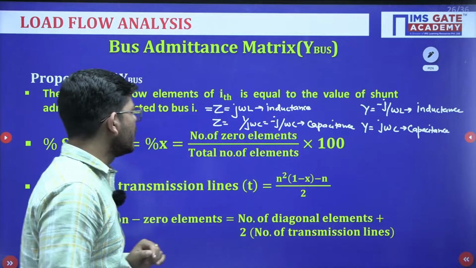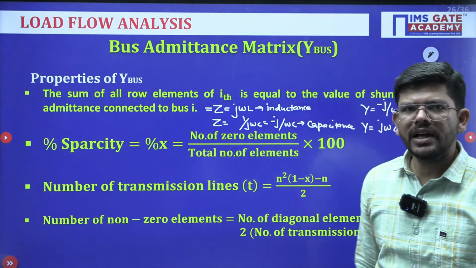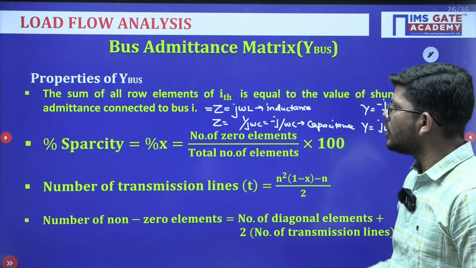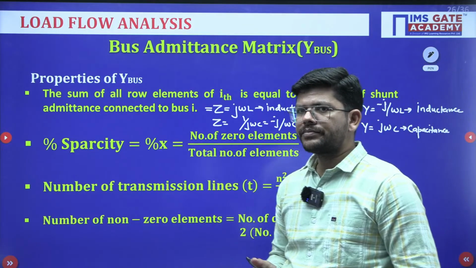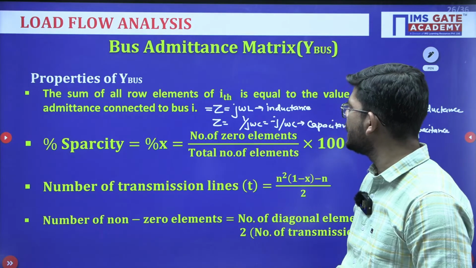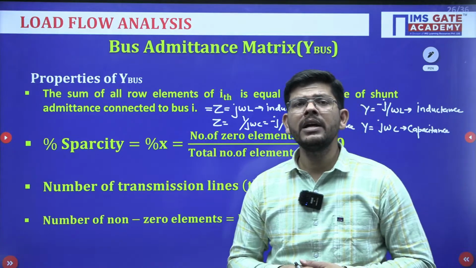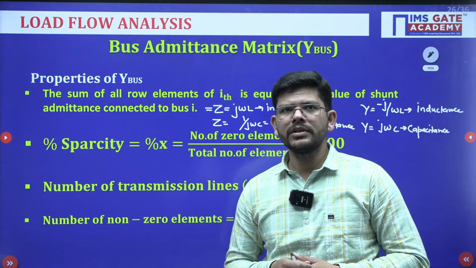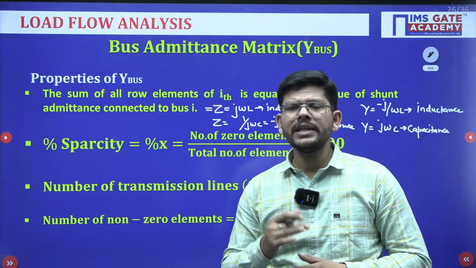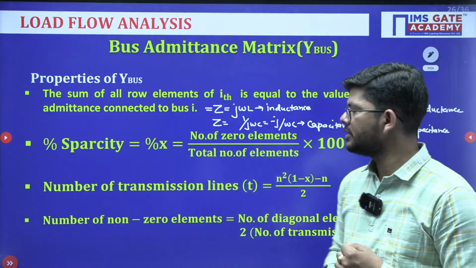Okay. Now sparsity, as we are saying that so many elements of the Y bus matrix are 0, and that is the beauty of it. So how to calculate that sparsity? So percentage sparsity is equal to the number of 0 elements divided by the total number of elements. Okay. So if 4 zeros are there and it is a 4 cross 4 matrix, what will be there? 4 by 16 are the total elements. So you will get 25% sparsity.